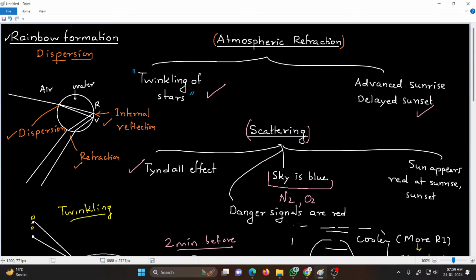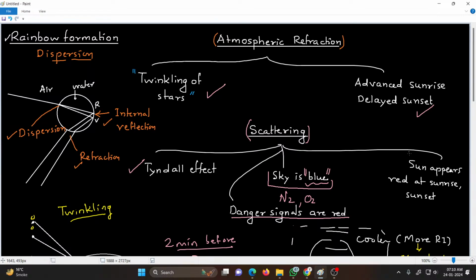So very fine particles, that is oxygen and nitrogen molecules, mainly scatter blue light, while particles of larger size can scatter all the colors. As blue light is scattered more, the sky looks blue, whereas red light is scattered the least, and that's why the danger signals are red, because red undergoes minimum scattering, so it is visible from very large distances.